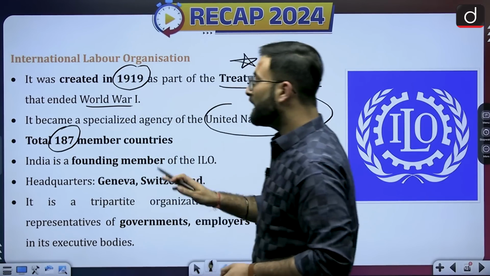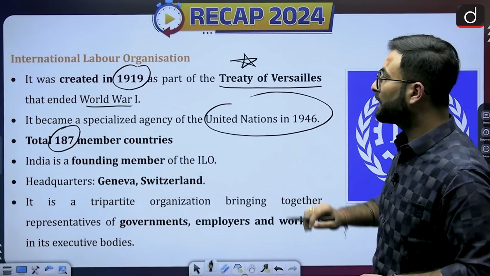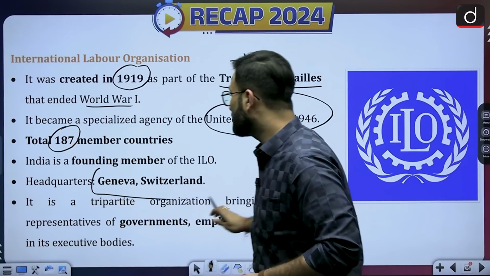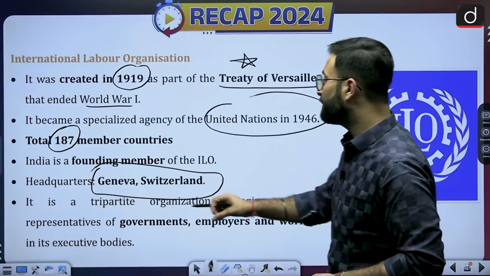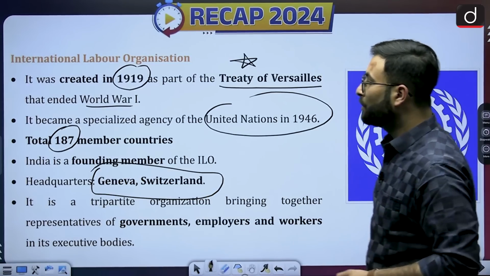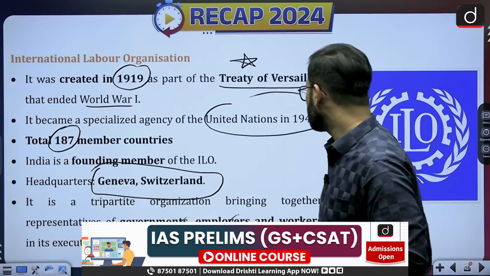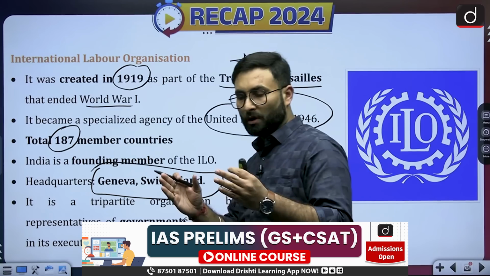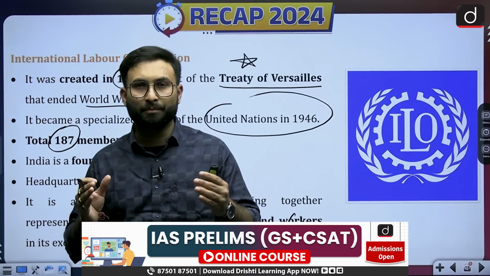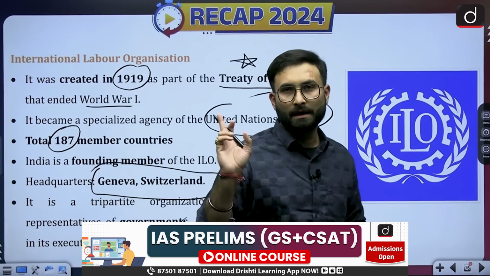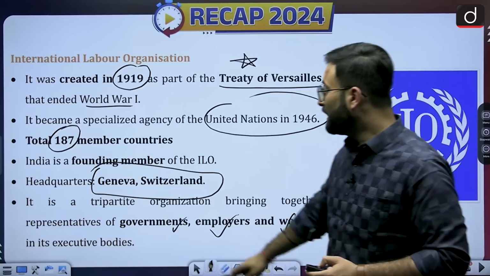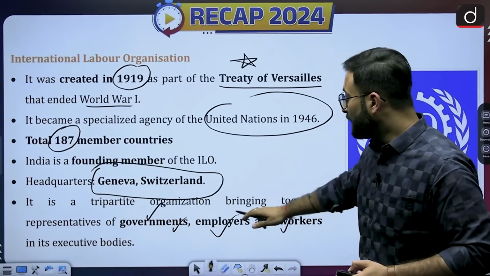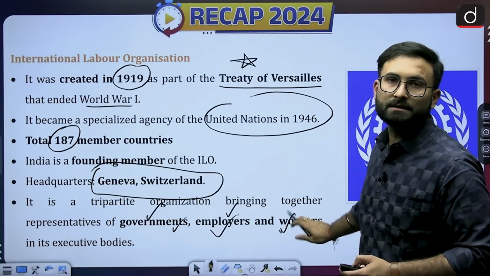India is a founding member of this organization. The headquarters is in Geneva, Switzerland. It is a tripartite organization of governments, employers and workers. So basically this is bridging a gap, bringing all these stakeholders together. Governments are part of it, employers are part of it, and the workers are also part of it.